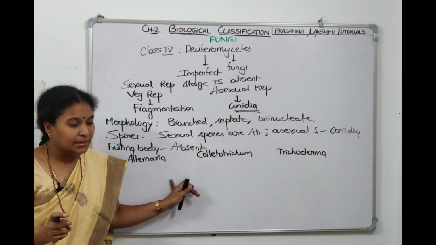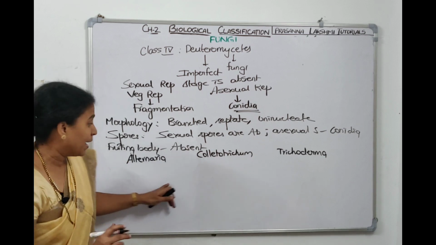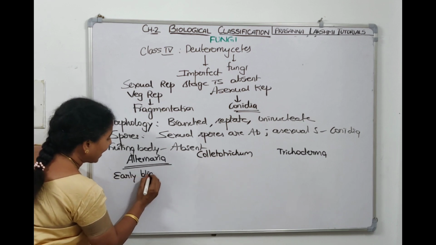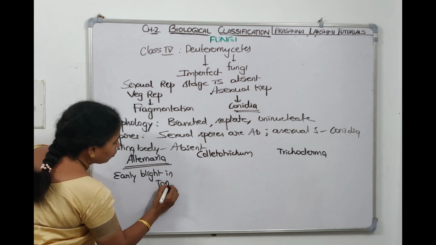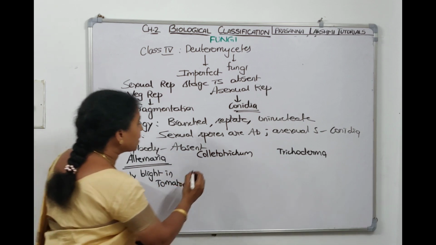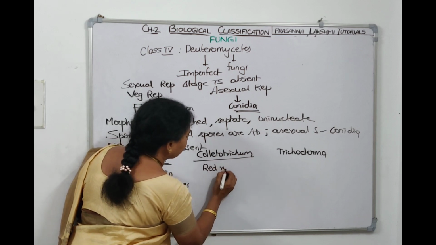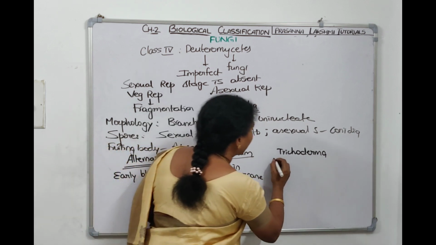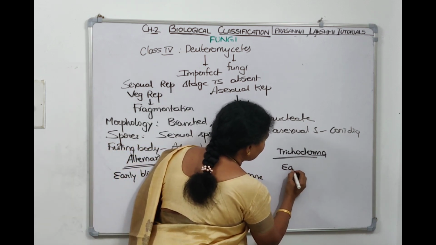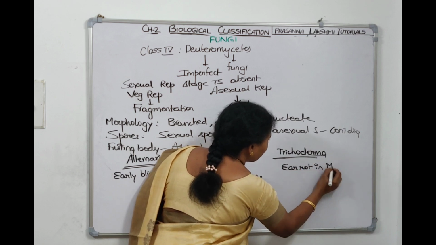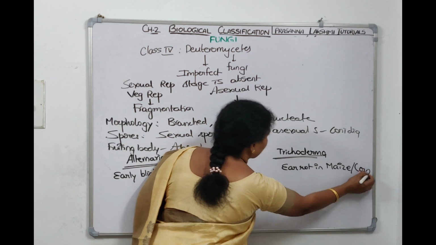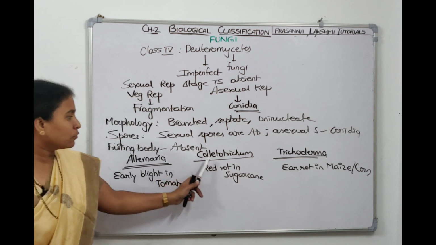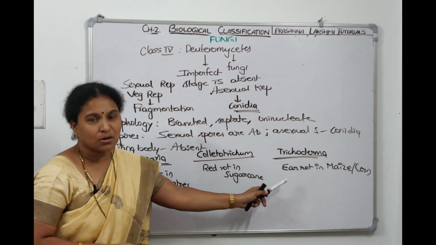Alternaria, what does it cause? Alternaria is a pathogenic one. It causes early blight in tomatoes. Colletotrichum causes red rot in sugarcane, whereas Trichoderma causes ear rot in maize or corn. So these are the three forms under Deuteromycetes: Alternaria causes early blight in tomatoes, Colletotrichum causes red rot in sugarcane, Trichoderma causes ear rot in maize.